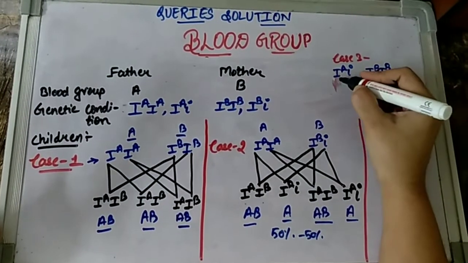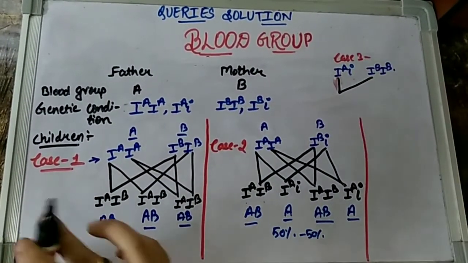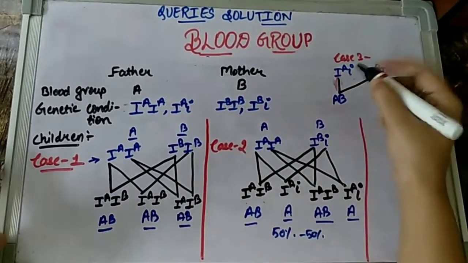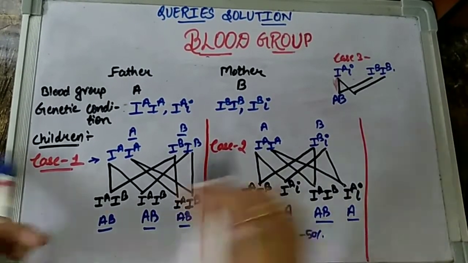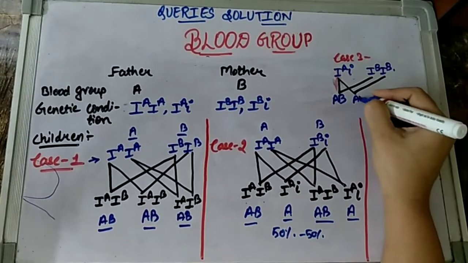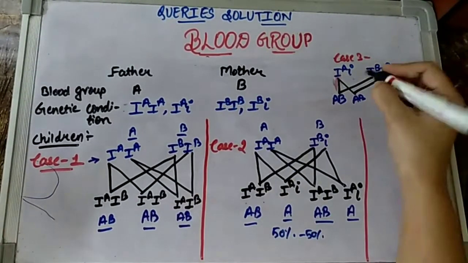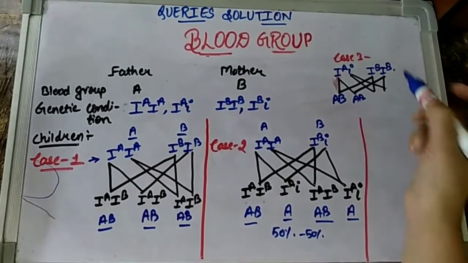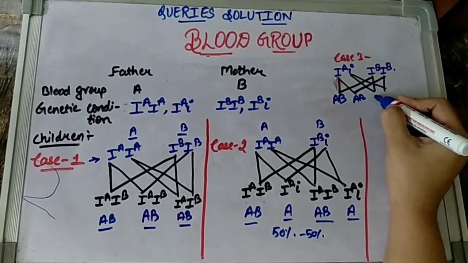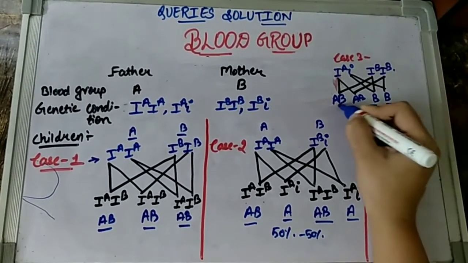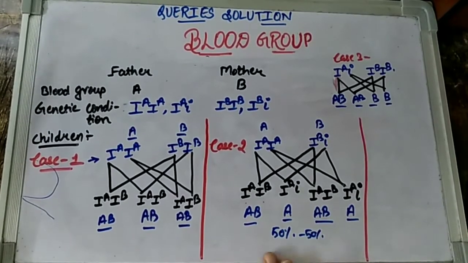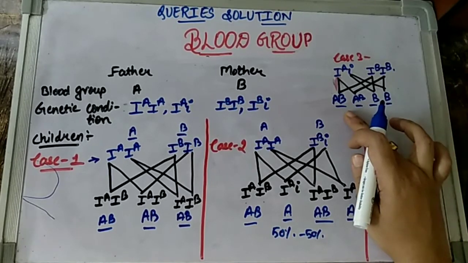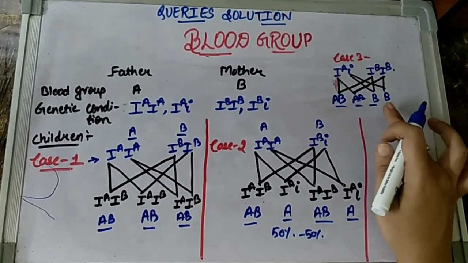Now what will happen in this case? Let us explore. If this allele fuses with this allele, what is the combination of blood group that we will get? So the combination will be AB. If this allele fuses with this allele, again we will have a blood group which will be AB in nature, right? If this fuses with this one, and if this also fuses with this one, we are going to get the same results. Again, children, as we were seeing in the earlier one, the condition was 50-50% between AB and A. In the same way, the condition over here is also 50-50% but between AB and B.